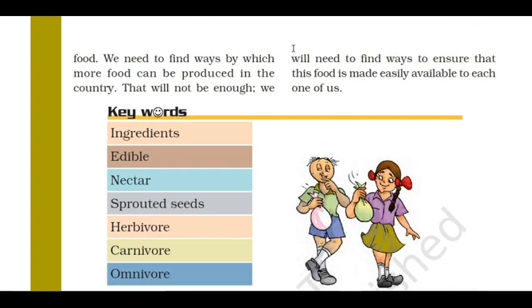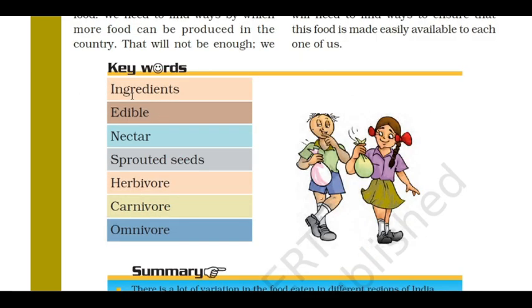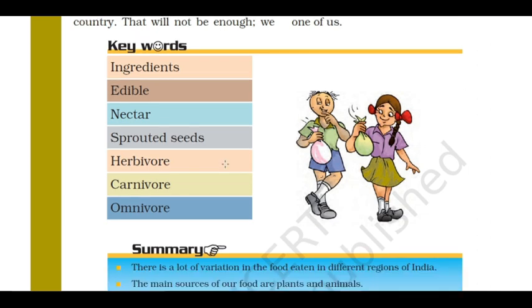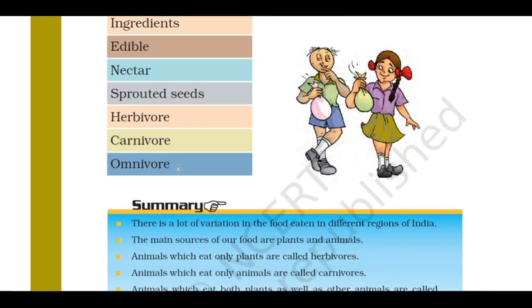So far we have seen what the ingredients, food items, and sources of food are. Next, what are edible and non-edible. Edible means which we can eat. Non-edible means which we should not or cannot eat. What is nectar? How we get honey from the nectar of flowers. What are sprouted seeds and how protein rich they are, we have seen from moong dal and channa. What are herbivores, carnivores, and omnivores.